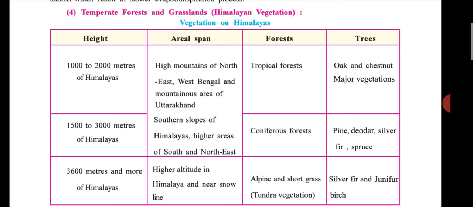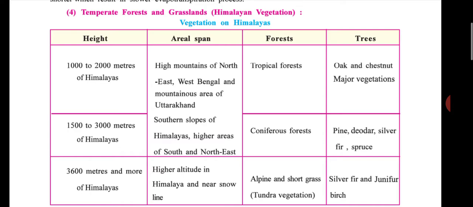First height: normally 1000 to 2000 meters of Himalaya, high mountains of north, east, west Bengal and mountain area of Uttarakhand, then 1500 to 3000 meters of Himalaya, the southern slope of Himalayas, higher area of south and northeast.